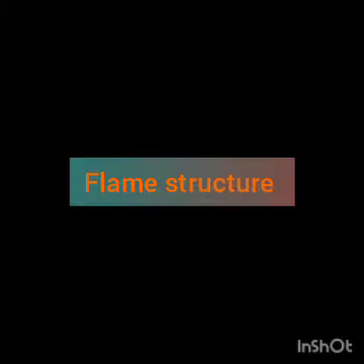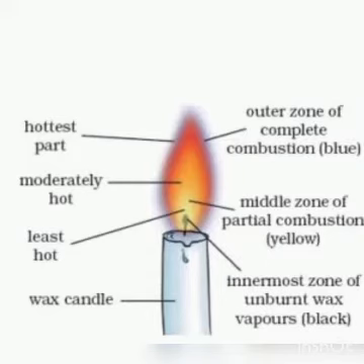Let's study the structure of a flame using a candle flame. A flame has three parts: outermost part, middle part and innermost part. The outermost part is the non-luminous part. It is due to complete combustion. So the outermost part is non-luminous and it is the clear part. It produces a blue flame. It is the hottest part of a flame. It is light blue in color.